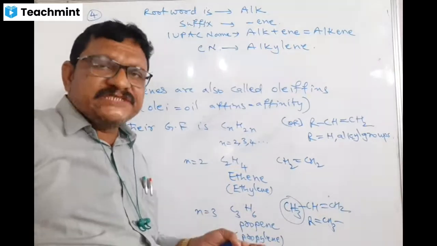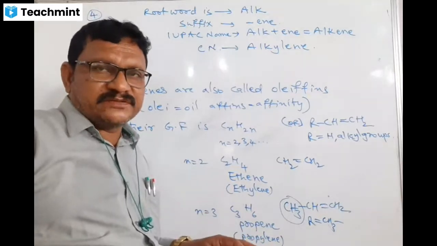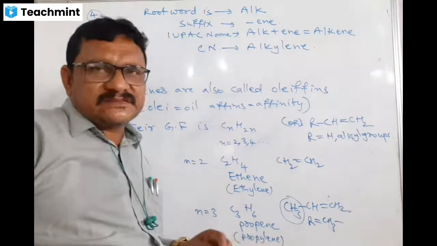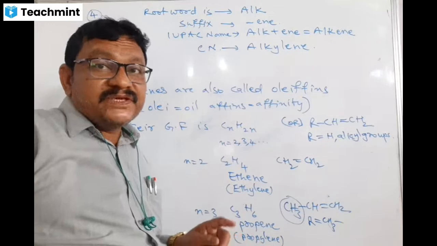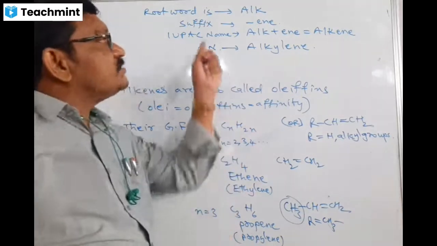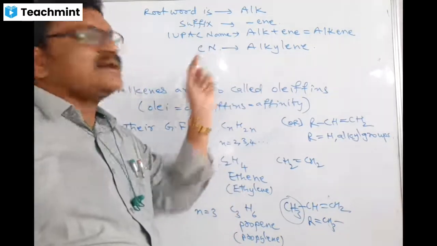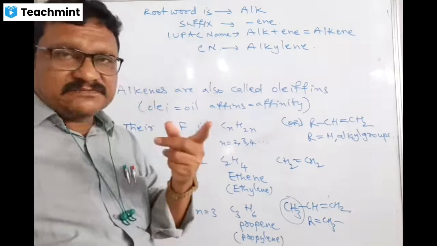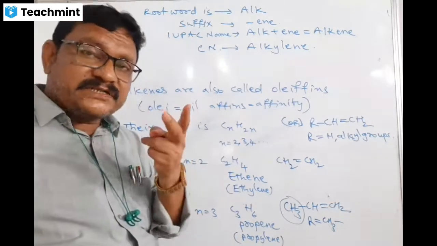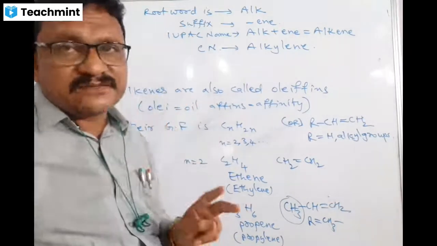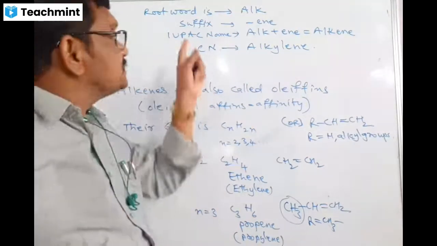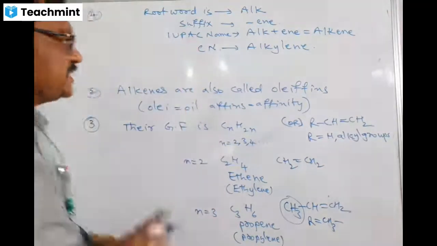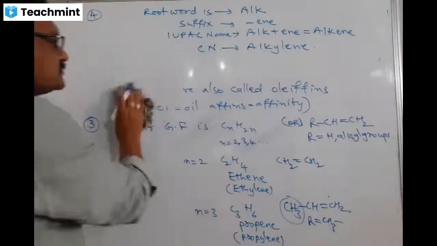The common name of butene is butylene. In intermediate first year chemistry, we give more importance to the IUPAC name rather than the common name. In second year, we will give importance to the common name as well as IUPAC. But in first year, you just have to concentrate on IUPAC. Okay. Then the next point.